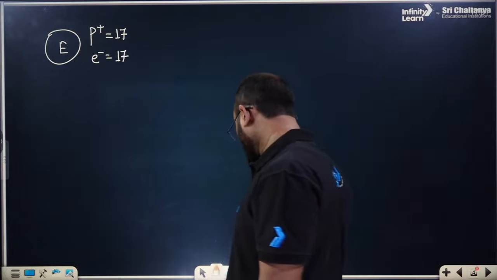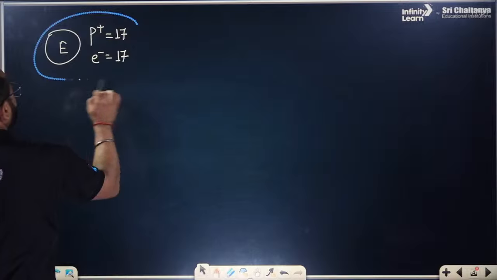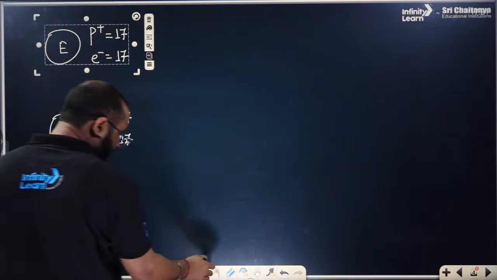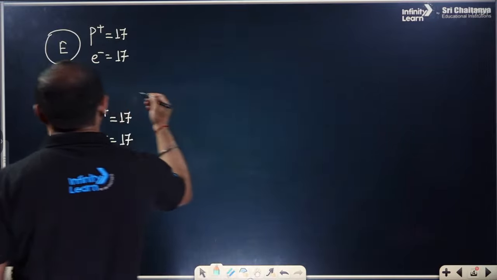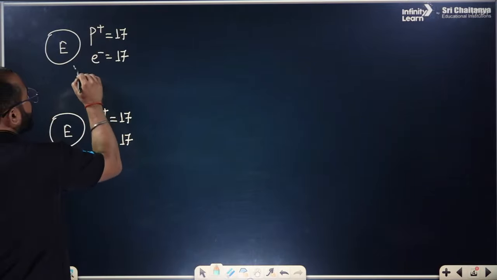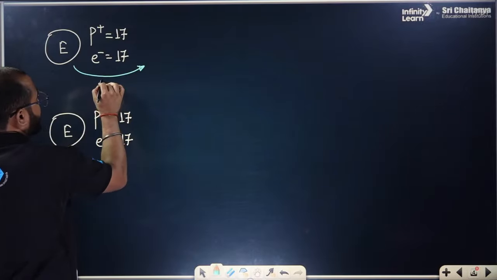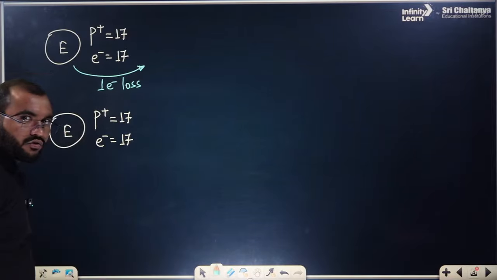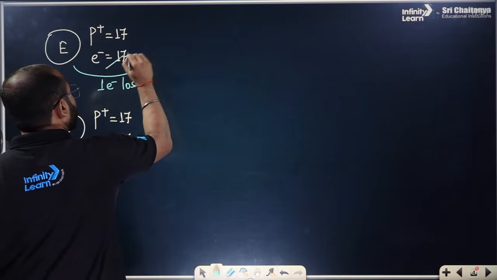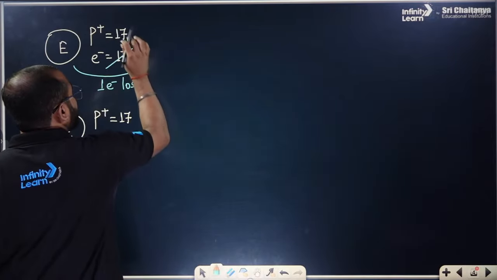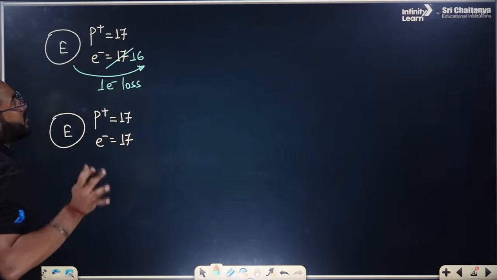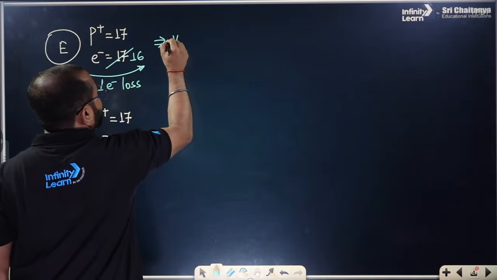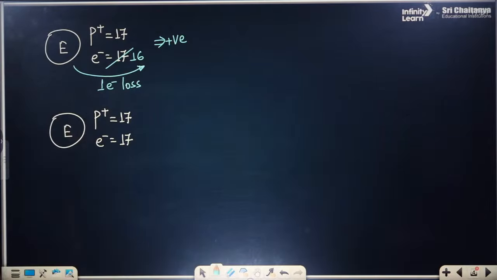But what if there is a chemical reaction and we lose one electron? In that case, the number of electrons will be counted as 16. So the number of protons increases with respect to the number of electrons, so it will behave as positive.